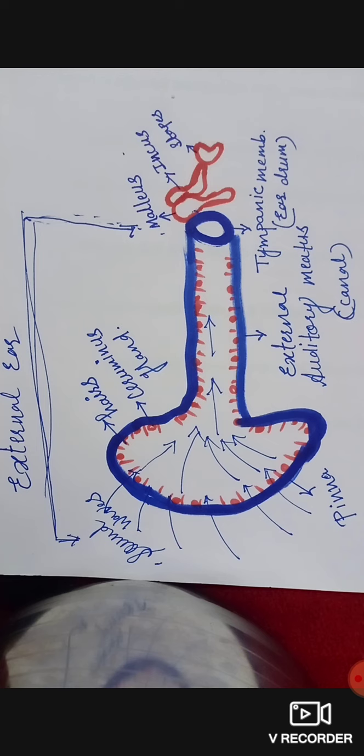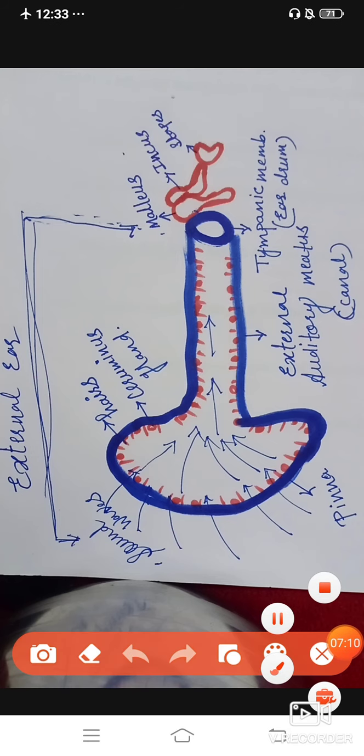What is meant by ossicles? Ossicle means small bones. As you can see, I drew with the red colored pen, there are three minute bones present here. These are the three ossicles, which mainly make up the middle part of the ear, and these ossicles have names: malleus, incus and stapes.